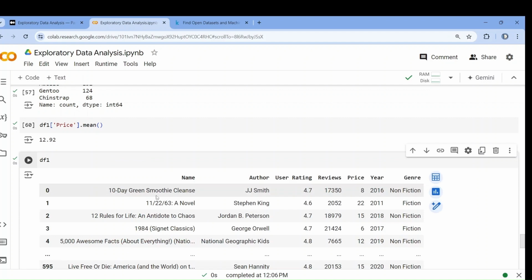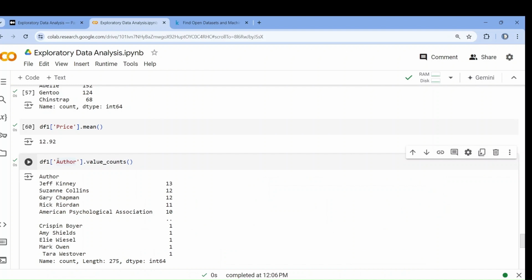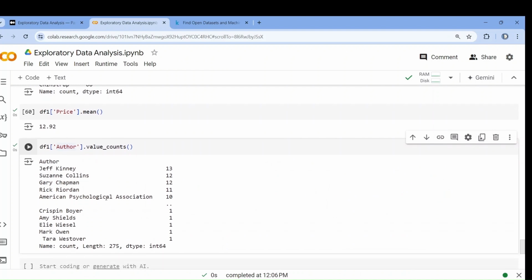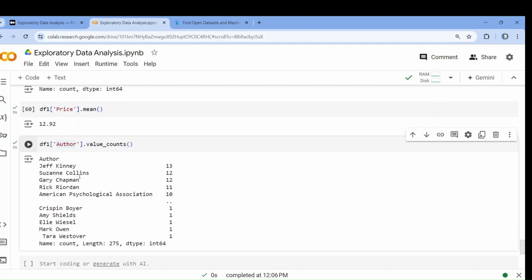Or if you want to know the types of authors, let's do this. You have to experiment here simply. Sometimes you will get some meaningful values, sometimes you will not, but you have to explore as much as possible. In later classes we will understand how to start exploring, but here we are just seeing what types of exploration we can do. You can find many authors. Okay, Jeff Kinney has written the maximum number of books.